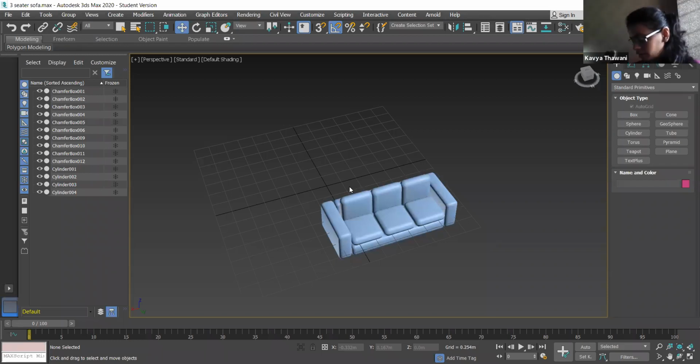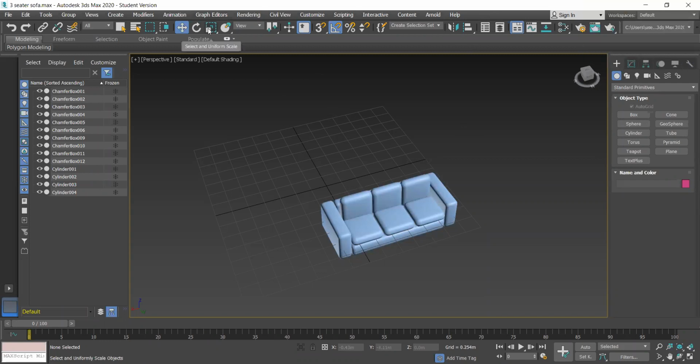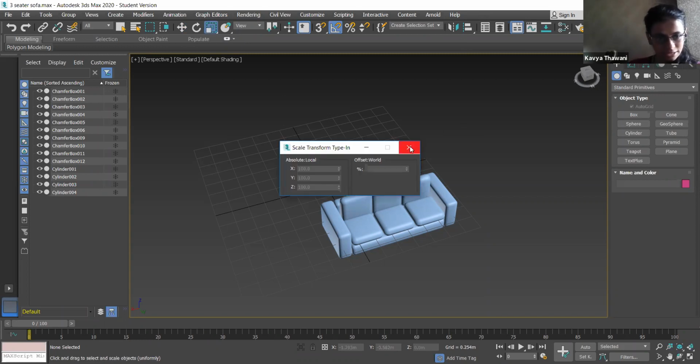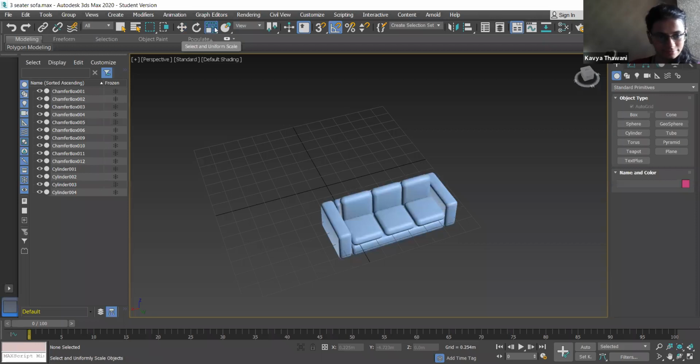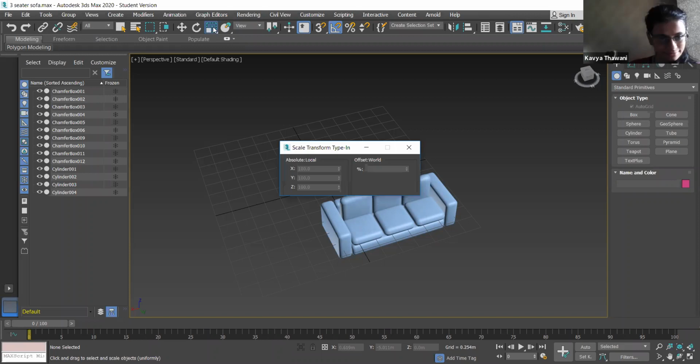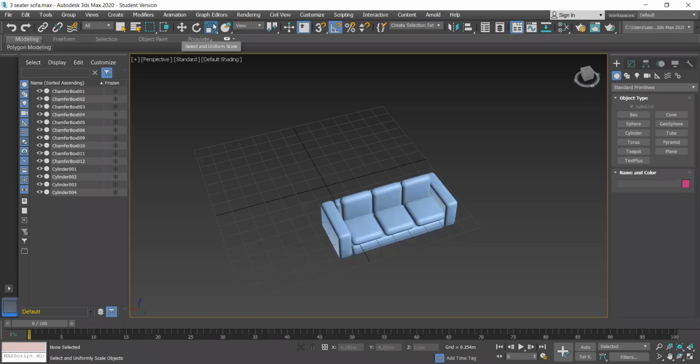Yesterday I was telling you about the scaling option. You remember R was a shortcut, and in the toolbar, you remember where the scaling option is? Yes, this one. Right click on that. No, no, just press that with your right click. Just a minute.